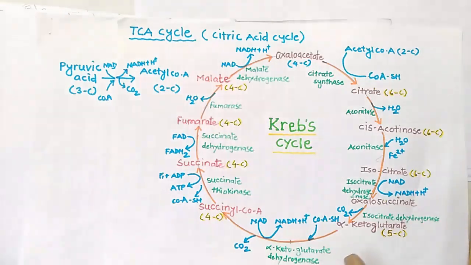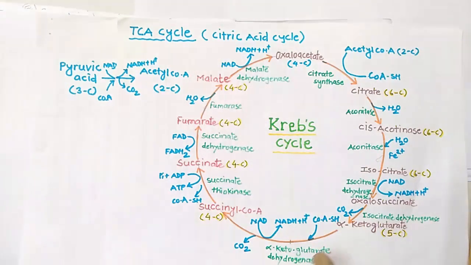Now this alpha ketoglutarate again undergoes a decarboxylation reaction associated with dehydrogenation in the presence of the enzyme alpha ketoglutarate dehydrogenase. In this reaction there is again oxidation: NAD takes 2H and is converted into NADH plus H plus.